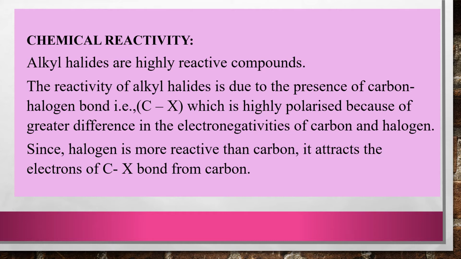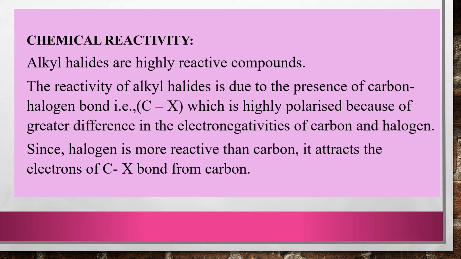Now, this X is highly electronegative. That means it has the capacity to attract the electrons of the C-X bond towards itself. So halogen acquires a small negative charge and carbon acquires a small positive charge.